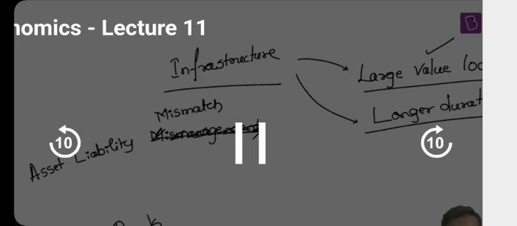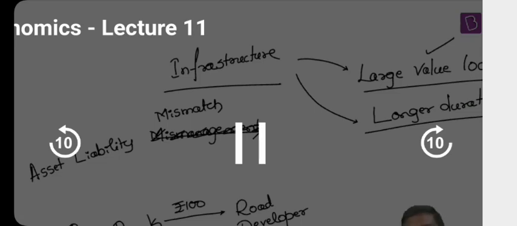So, bank has collected a fixed deposit whose duration is 3 years. Let's say value is 100 rupees. And let's assume there is no CRR, there is no SLR. What this bank will do is, it will give a loan to a road developer. The same 100 rupees, it will use it and give a loan to a road developer. Now, road developer will take the loan for 10 years. Why? Of course, the road developer wants to develop a road. It cannot be done in 2 months. It cannot be done in 5 months. It will take multiple years.